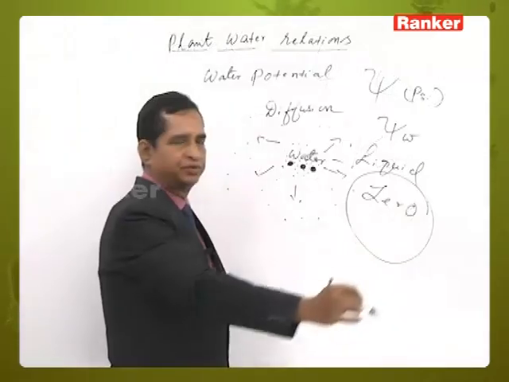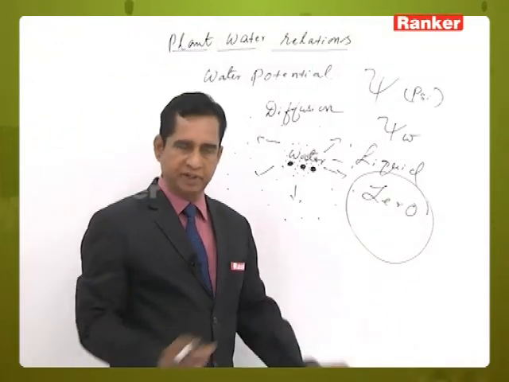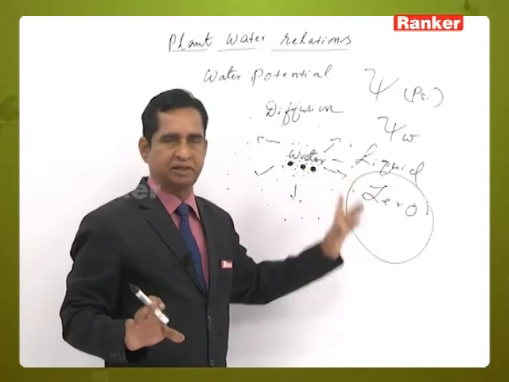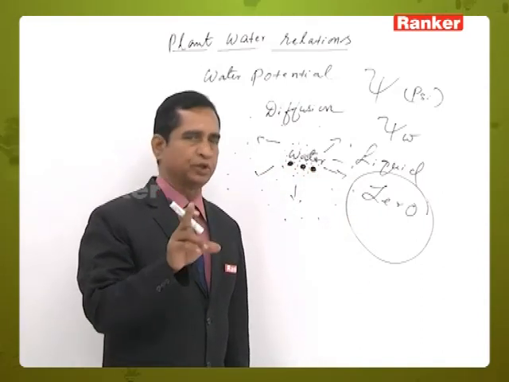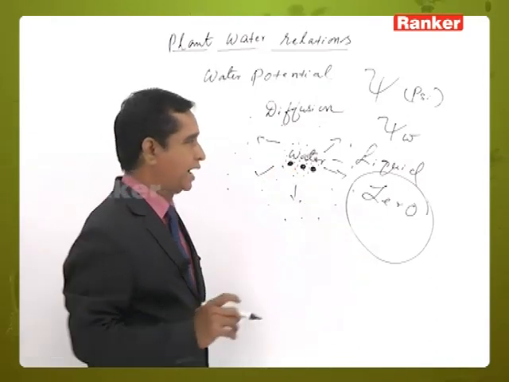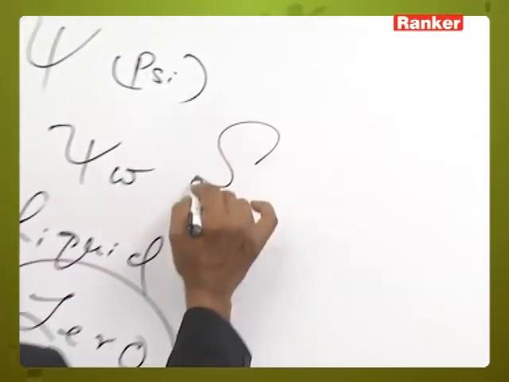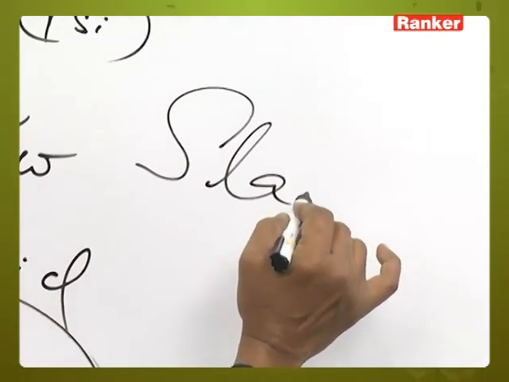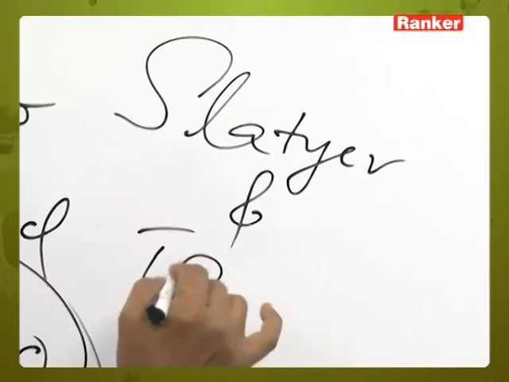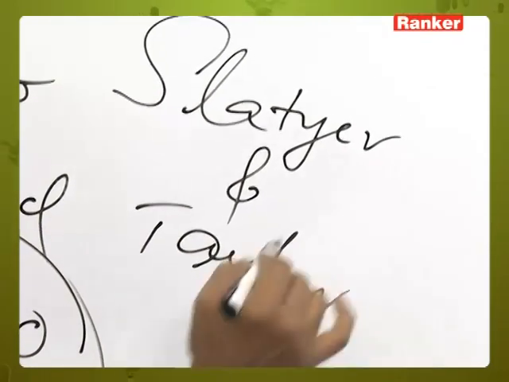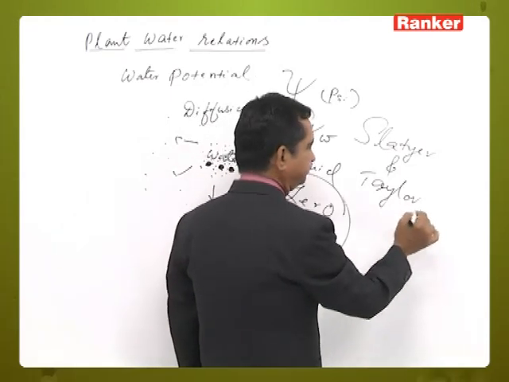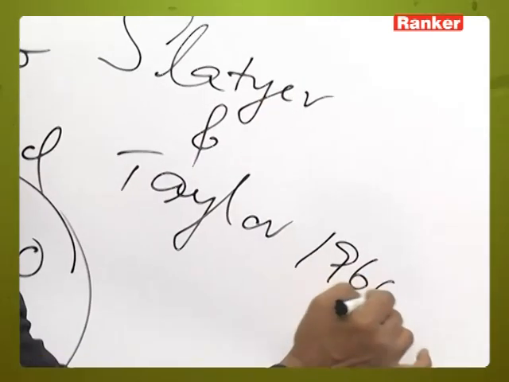Means when the water is not bound to any other particle, its maximum diffusing capacity is set at 0. This concept was given by Slater and Taylor in 1960.